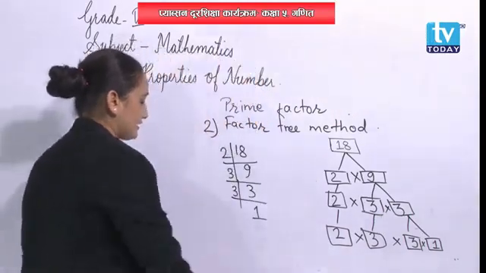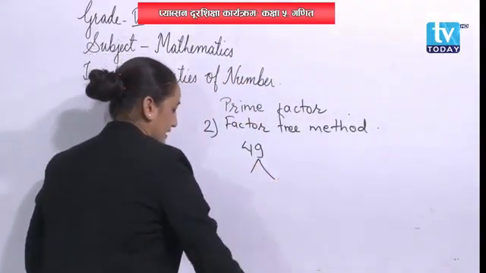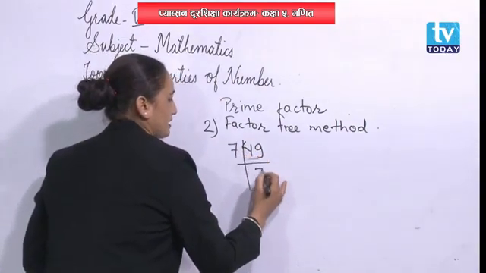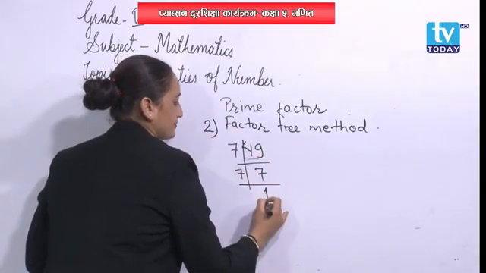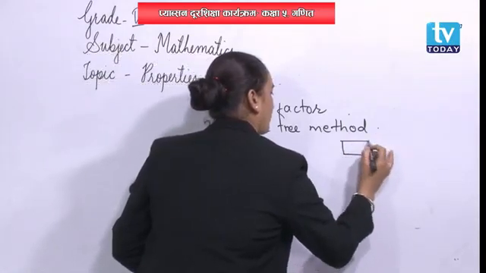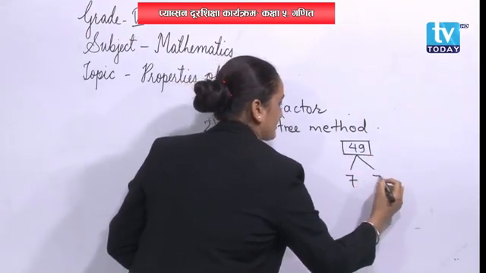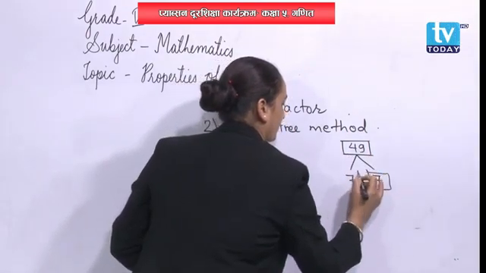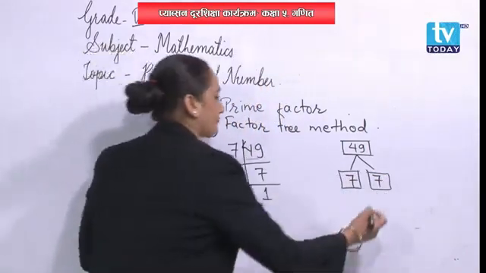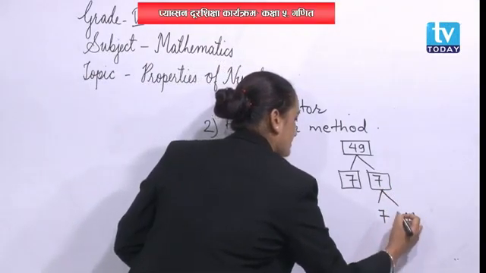Now we have a next question, that is 49. Ready? Okay, 49 we are going to divide. First of all, let's put it in the division form. 7 times 7 is 49. 7 times 1 is 7. Let's put it in the factor form. 49, make 2 branches, that is 7 and 7. Again, let's make 2 branches, 7 and 1, same like before, right?